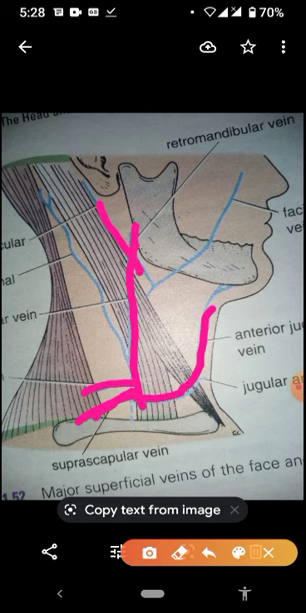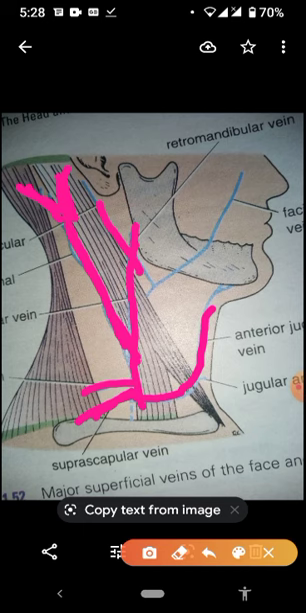What other veins are draining? This is a very important vein. This one is basically the posterior external jugular vein. Why is it called posterior? Because it is present posteriorly and it is draining the occipital part and this posterior part. So it is also draining in the external jugular vein.